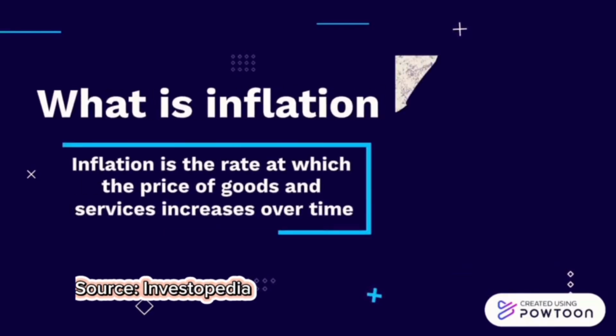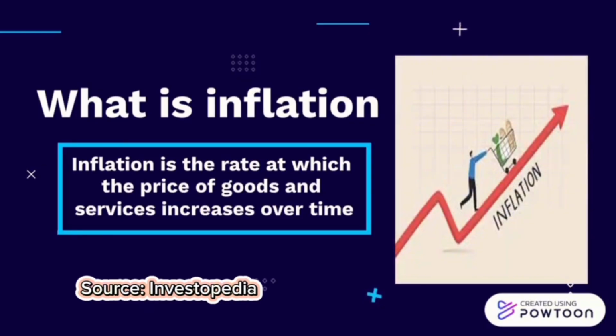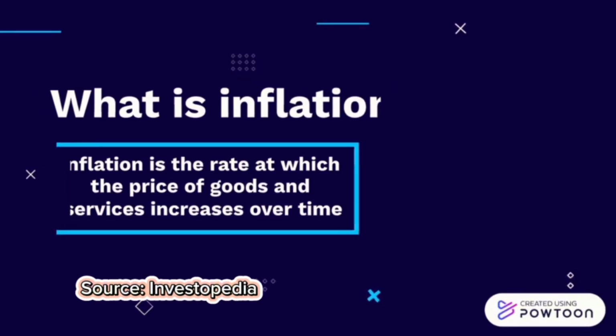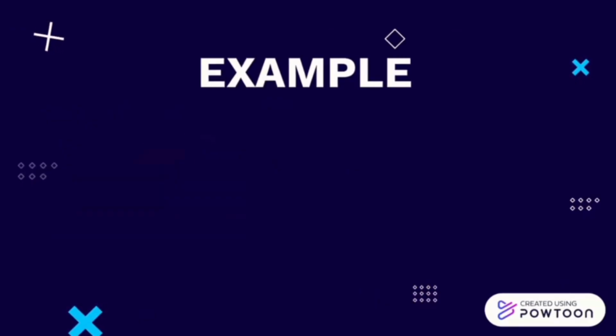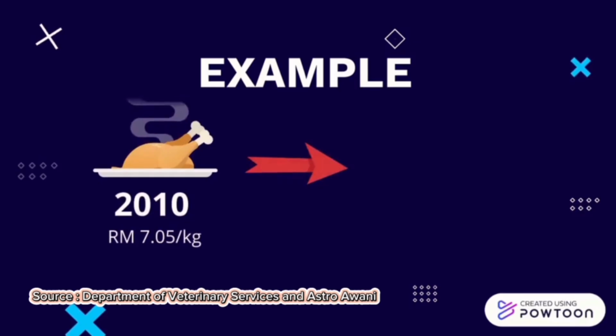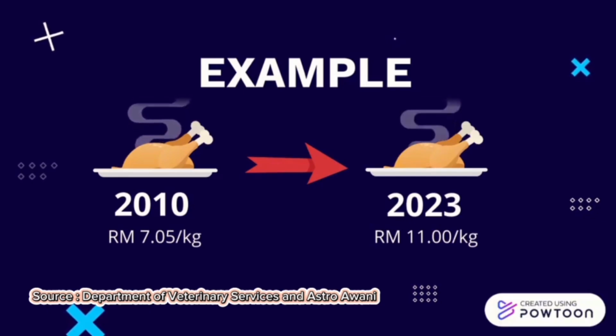According to the Investopedia website, inflation is the rate at which the price of goods and services increases over time. For example, the price of a kilo of chicken in 2010 was RM 7.05. However, in 2011, the price of chicken increased to RM 11 per kilo. The price increase indicates the occurrence of inflation. This data is taken from the website of the Department of Veterinary Services and news of Astro Awani.